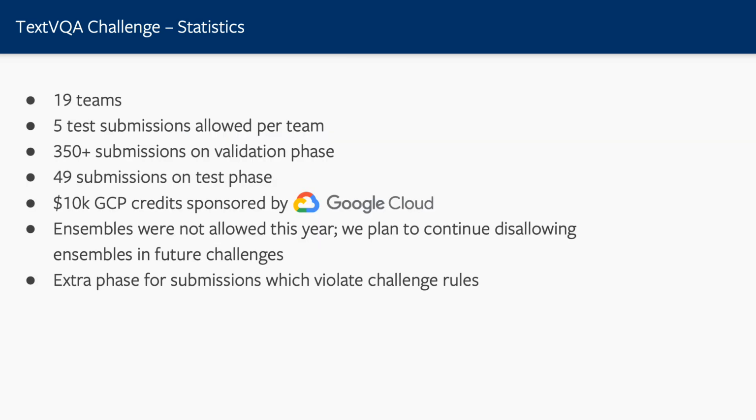This year, 19 teams participated in the TextVQA challenge, and each team was allowed 5 test submissions. We received 350 plus submissions on the validation phase, and we received 49 submissions on the test phase. Thanks to Google Cloud, we are giving $10K GCP credits to the winner. Extra samples were not allowed this year, and we plan to continue disallowing them in future challenges. An extra page was provided for submissions which violate challenge rules, including extra samples and other things.